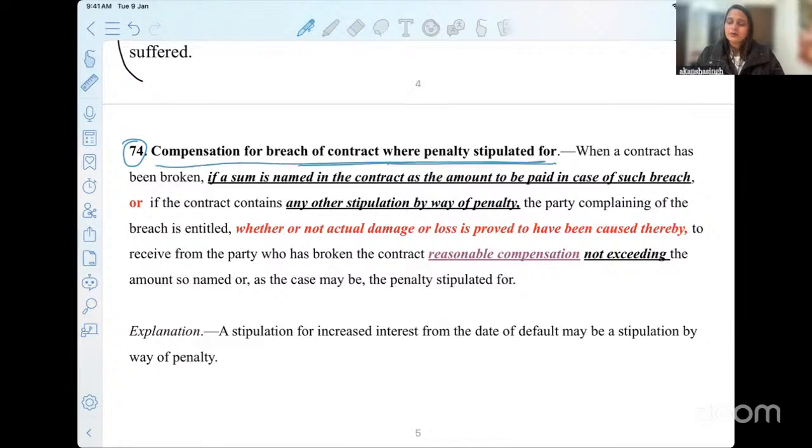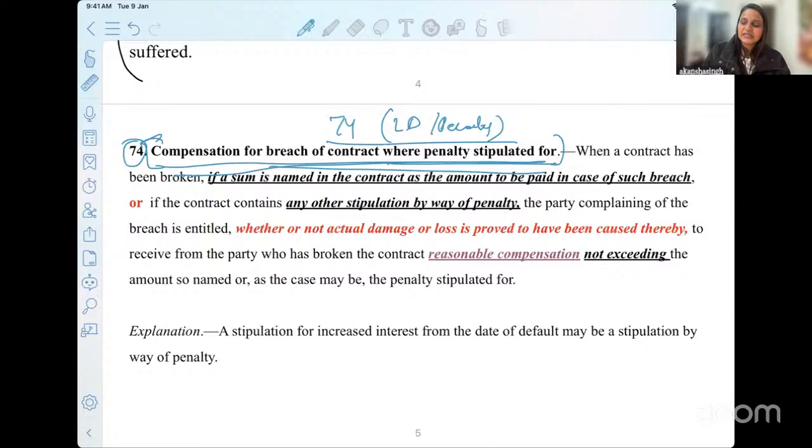I have told you about liquidated damages and penalty being present in section 74. You may get an MCQ as to the title of section 74. What is the title of section 74? Whether it uses the term liquidated damages, you will just think of my class and feel, ma'am told us liquidated damages and I must take that both are present. No, you have to read the text from the Bare Act as well. That is why your MCQs can be based on these tricky parts.